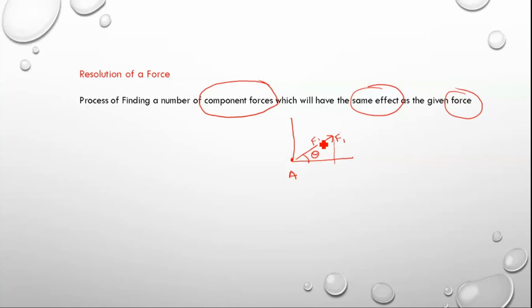Now, if I want to find this horizontal component, and this force is F1, we know what cos theta is. Cos theta is the horizontal component divided by F1. Now, what is sin theta? The vertical component is mutually perpendicular to the horizontal one, so sin theta equals the vertical component divided by F1.